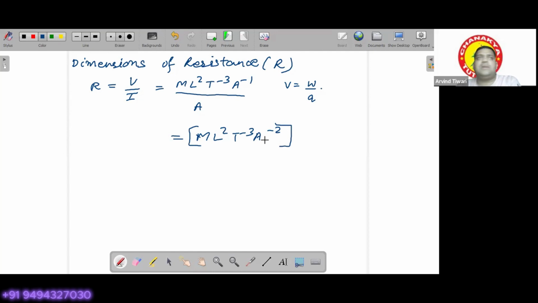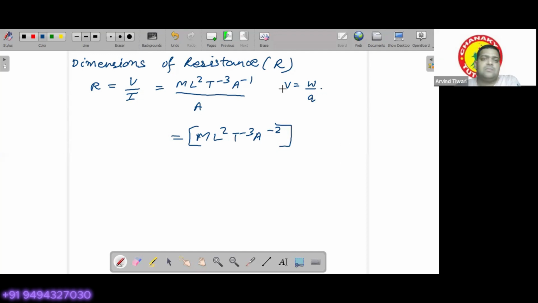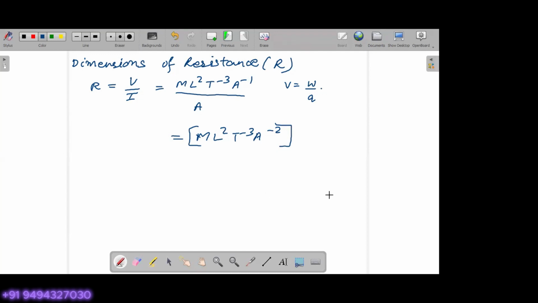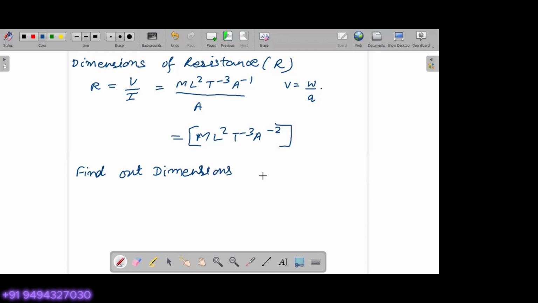So I expect that you can find out some of the dimensions. You have understood? Yes, sir. Anyone facing any issue? Pritam has understood. What about you? Yes, sir, I got it.